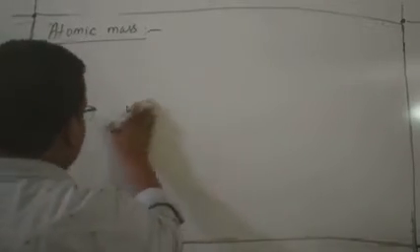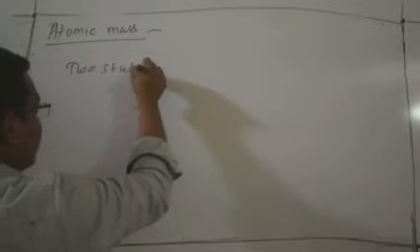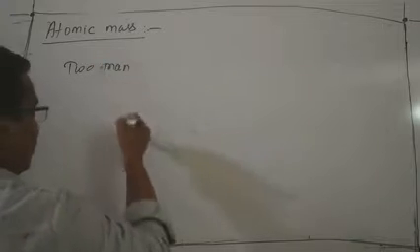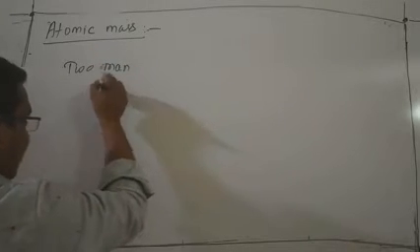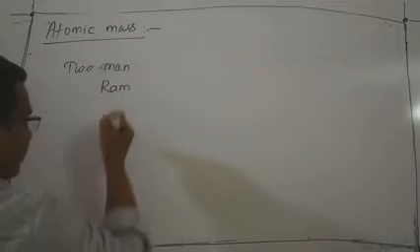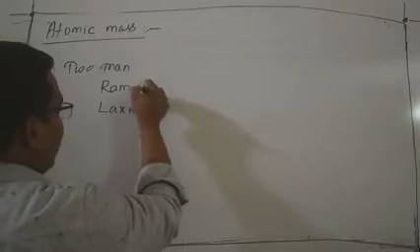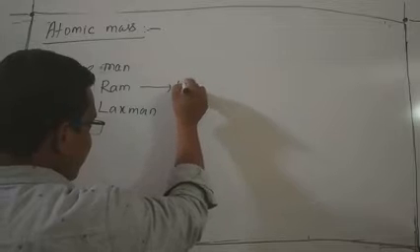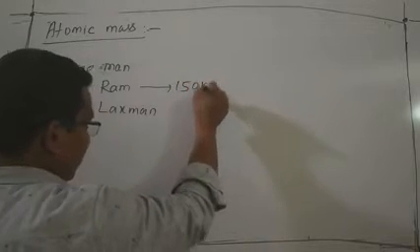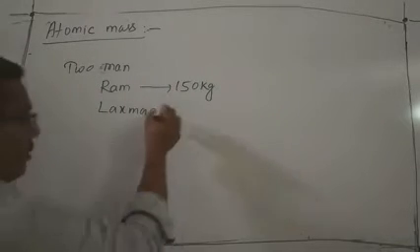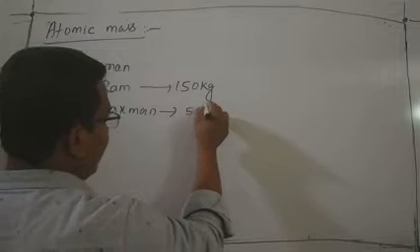Suppose we take two students or two managers. Take two men. The name of one man is Ram. The name of the other man is Lakshman. The weight of Ram is 150 kilogram. The weight of Lakshman is 50 kilogram.